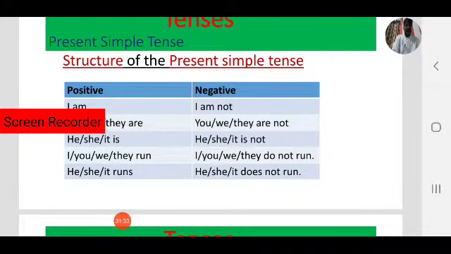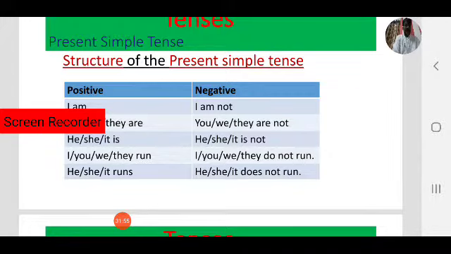Like positive forms, he is not a dancer, she is not a player, it is not a box. Observe the positive form, negative form. And these are status. Now let us see action.